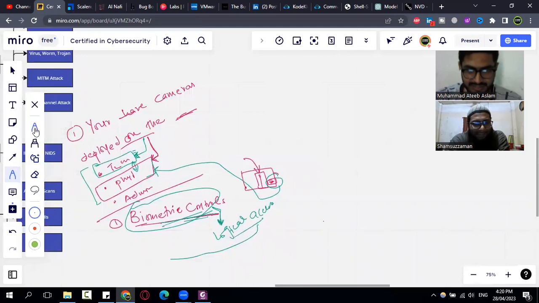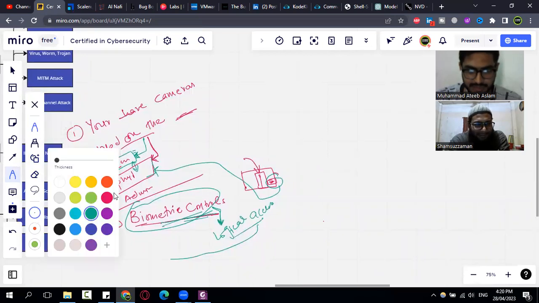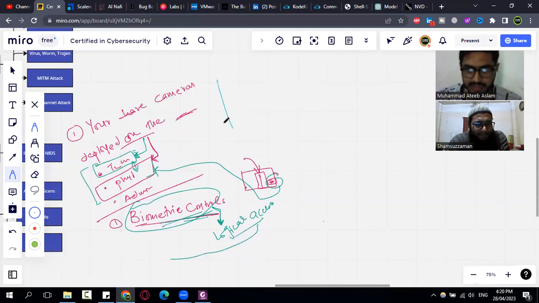Okay, so let me give you another perspective of the controls. You learned about those categories of controls also: preventive, detective, corrective controls.